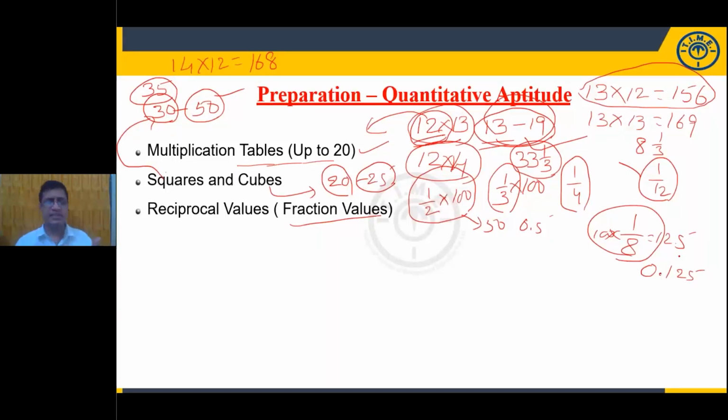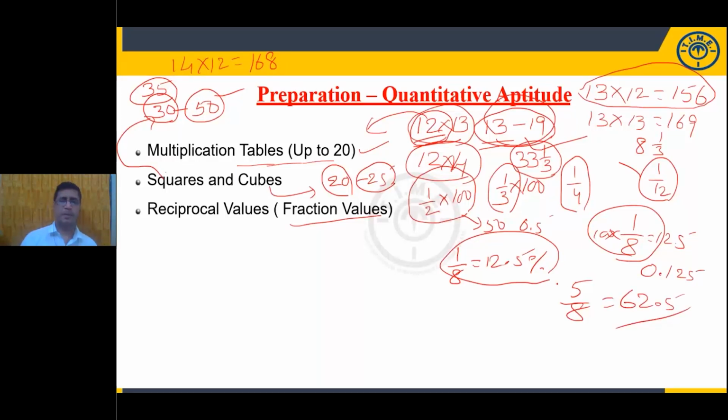After memorizing this, just extend your preparation for multiplication of the reciprocals. For example, I'm saying here, now 1 by 8. 1 by 8 is equal to 12.5%. What is the value of 5 by 8? 5 by 8 means it is 62.5%. Whenever you get 62.5%, you can write the simplest form of it, like 5 by 8 is 62.5. Okay, all these values you need to learn by heart.